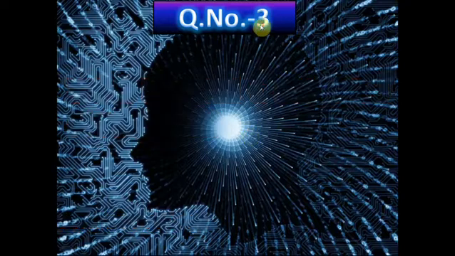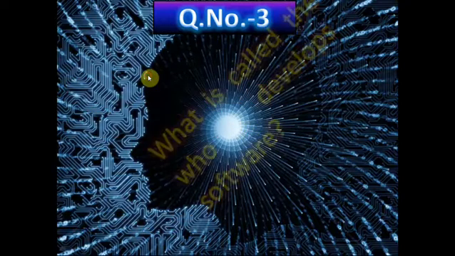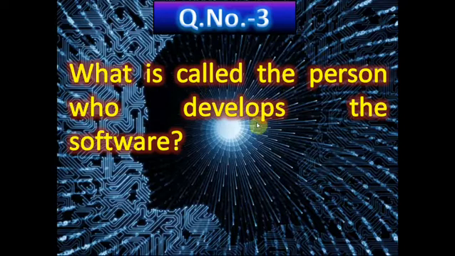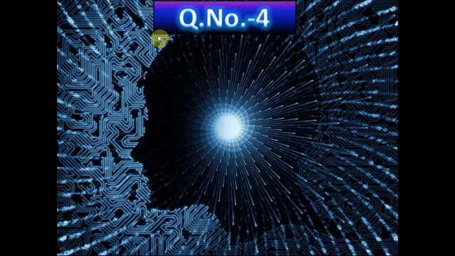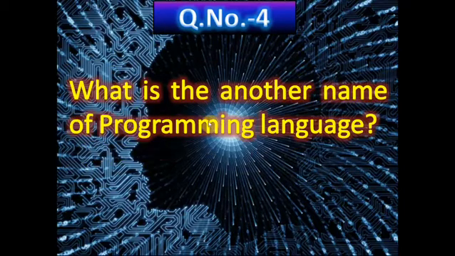Now question number 3, what is called the person who develops the software? And you know, the person who develops the computer program or software is called a programmer or software developer, or software engineer also we can say. Now question number 4, what is the another name of programming language?